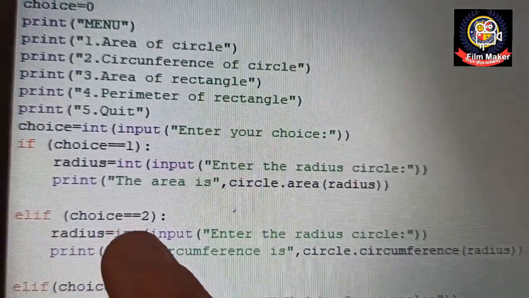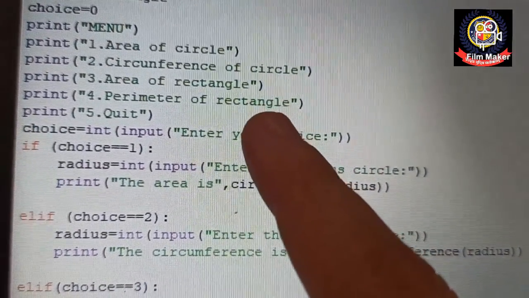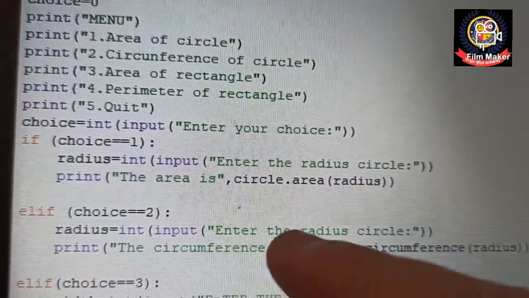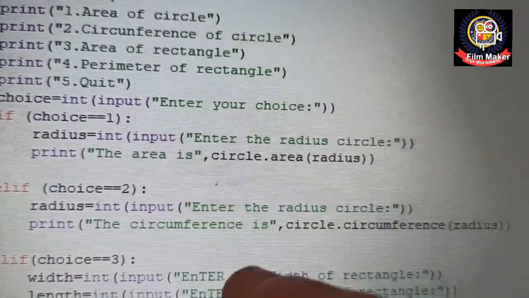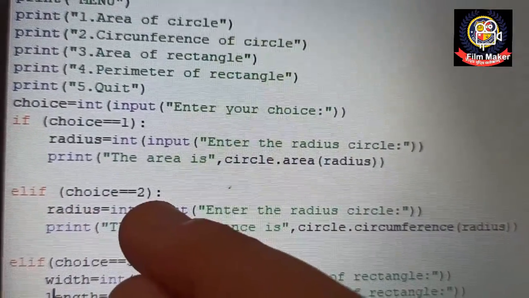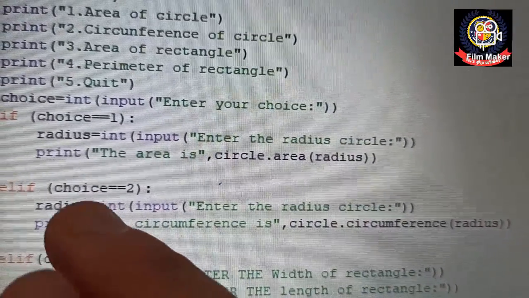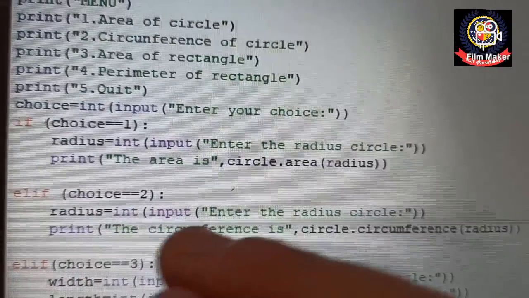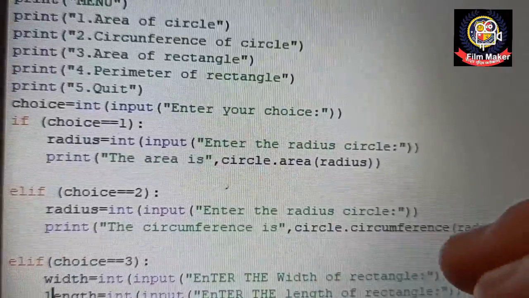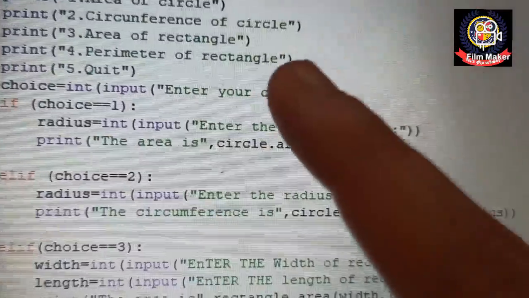Similarly in elif, if I mention choice 2, the second one is circumference of circle, so then radius equals int input, enter the radius of circle, and then print the circumference is circle dot circumference of radius. Means if the user selects choice 2 here, then the program will ask the user for the radius, and the user will have to input the radius here. Then print the circumference is circle, that is the module name, dot function circumference, and pass the value radius that the user has entered.